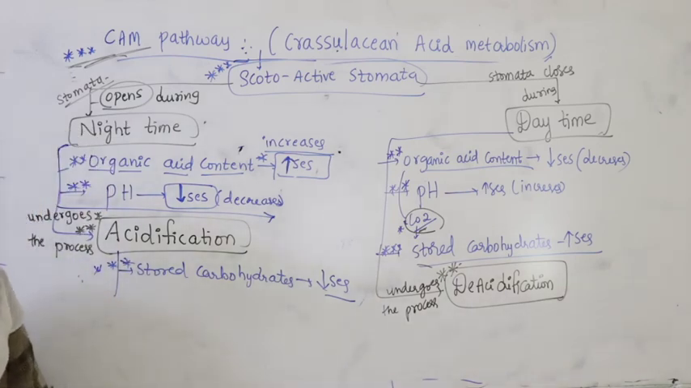That's the reason we say stomata are of two types, photoactive stomata and scotoactive stomata. Most plants exhibit photoactive stomata, which open during daytime and close during night. Scotoactive stomata are quite the reverse of that, and are found in very few plants. In those plants, what occurs is called the CAM pathway. Let us continue with this.